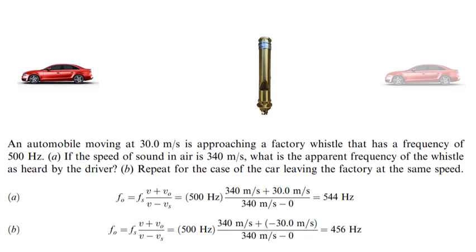And therefore, the apparent frequency of the whistle as heard by the driver is 544 Hz.